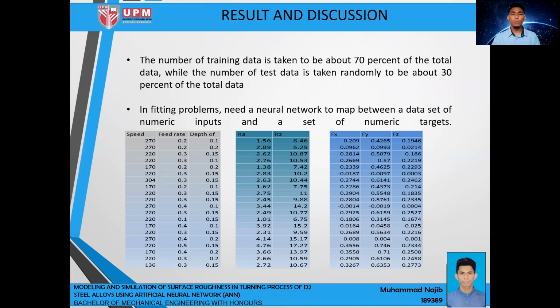So for the result and discussion, the number of training samples is taken to be about 70% of the total data, while the number of tests is taken randomly to be about 30% of the total data. In a fitting problem, we need a neural network to map between a data set of numeric inputs and a set of numeric targets. As we can see in this table, it shows three tables. Number one is cutting parameter, number two is surface roughness, and number three is cutting force.